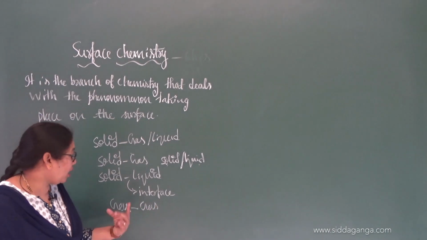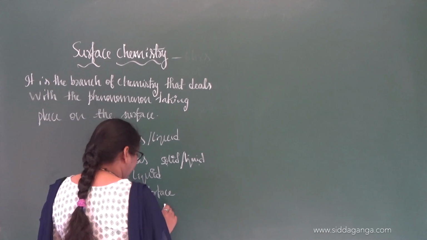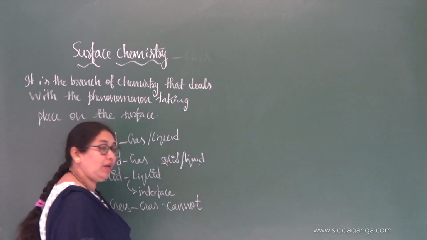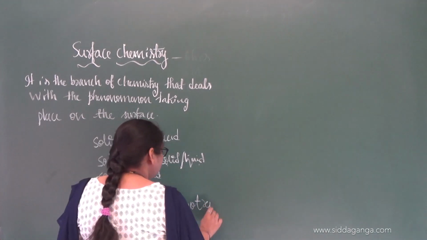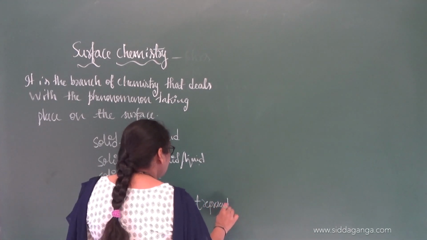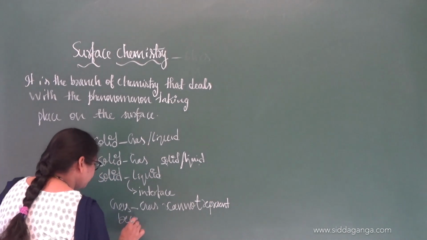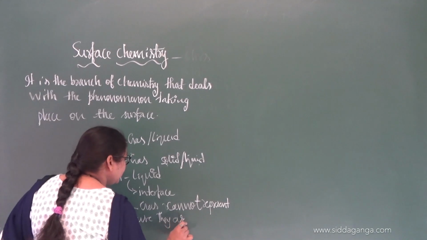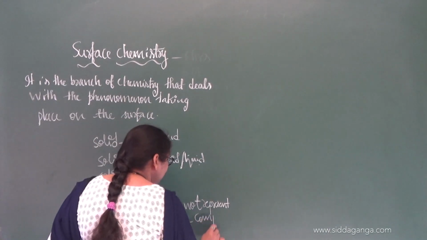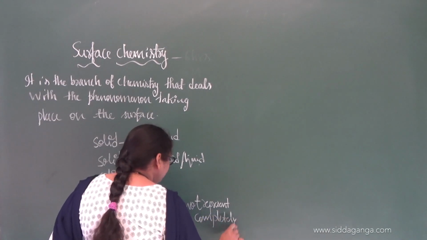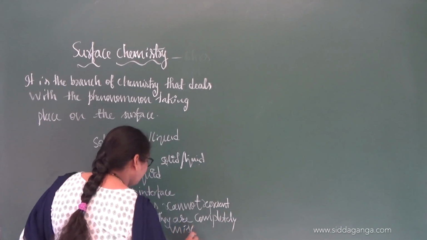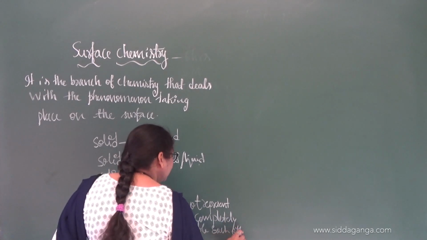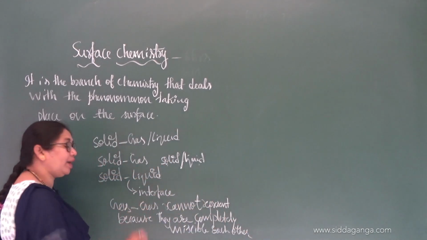Do you know why? Because for gases, a gas gas interface cannot be represented. What is the reason for that? Because they are completely miscible with each other, there will be no interface between the gas and the gas.